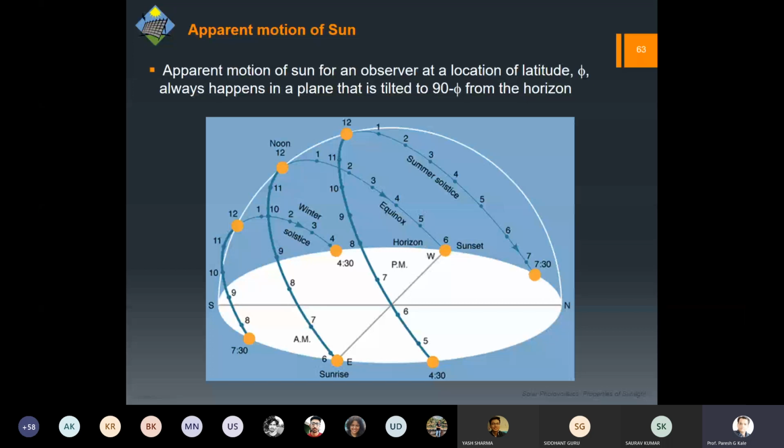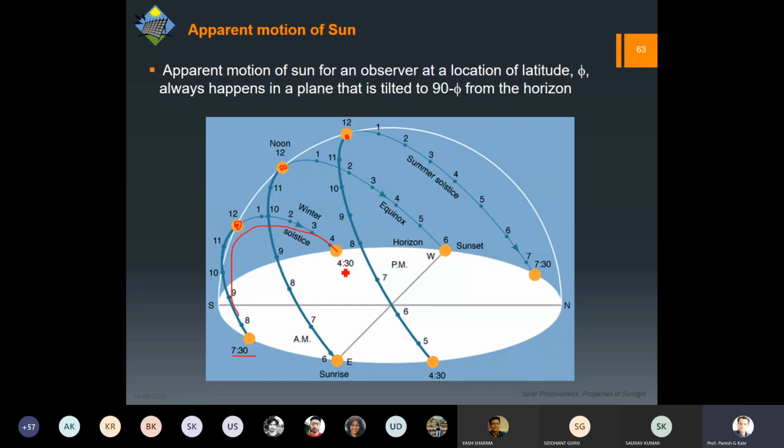Phi is the latitude angle. So here you can see all these three planes I have shown. The maximum height that the sun will gain on a day will obviously be at 12 local noon, and you can see that on the winter solstice the day is the shortest.